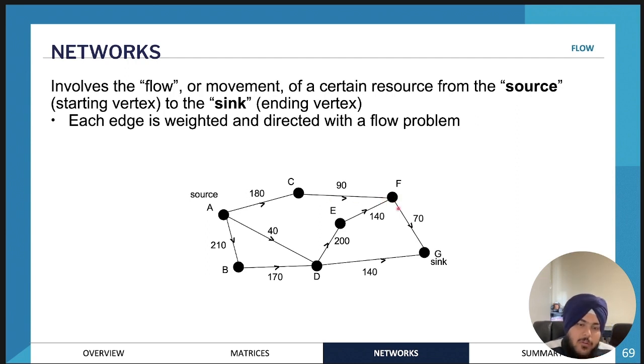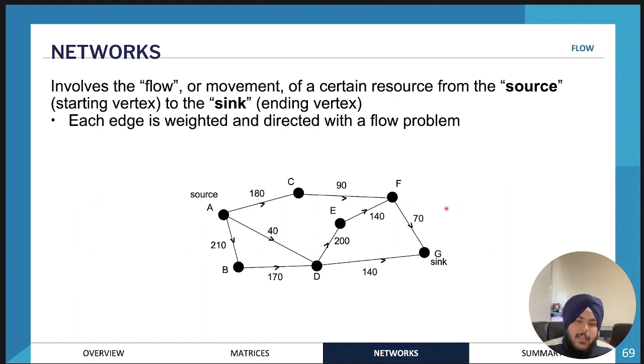And then from there, only 70 can pass through this pipe. So this is a way of calculating the maximum flow. So that's what you'll be using these types of graphs to calculate. So maximum flow is overall what is the maximum flow of water that we can get each second. And the requirements are that it must be less than the total of the pipes leading from the source. So it must be less than the addition of 180 plus 40 plus 210. So just as a requirement if you want to check your answer.